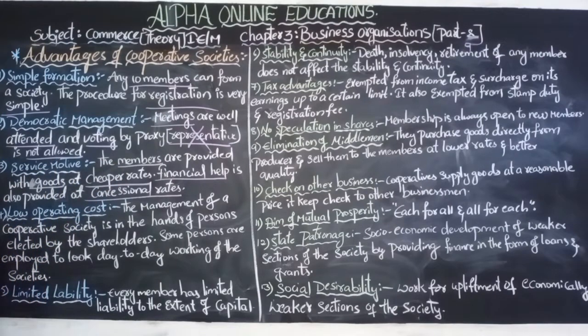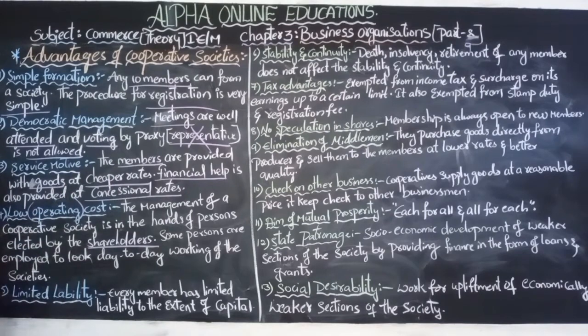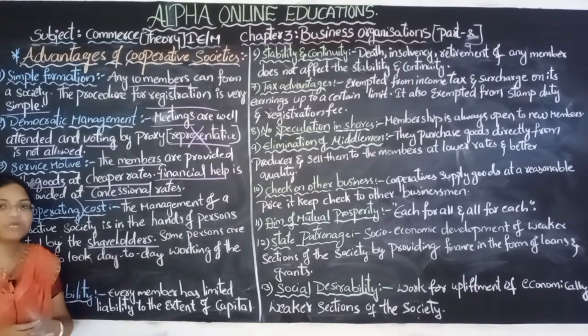Next, low operating cost. Operating cost means the cost required for day-to-day activities, and that cost is very limited in the case of cooperative societies, because the management of the cooperative society is in the hands of a person elected by the shareholders. The shareholders are none other than these 10 members who bring very limited capital.